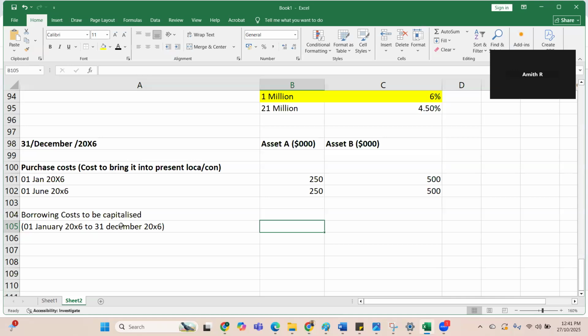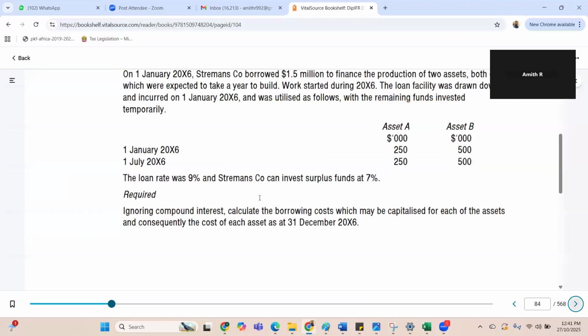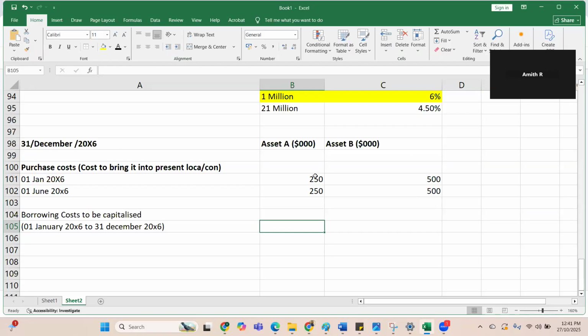Now, how much would I capitalize? For this asset I have incurred 500, and for this asset I have incurred 1000. Of the total 1.5 million, 0.5 million here and 1 million here. So it would be 500 million into the cost of borrowing.